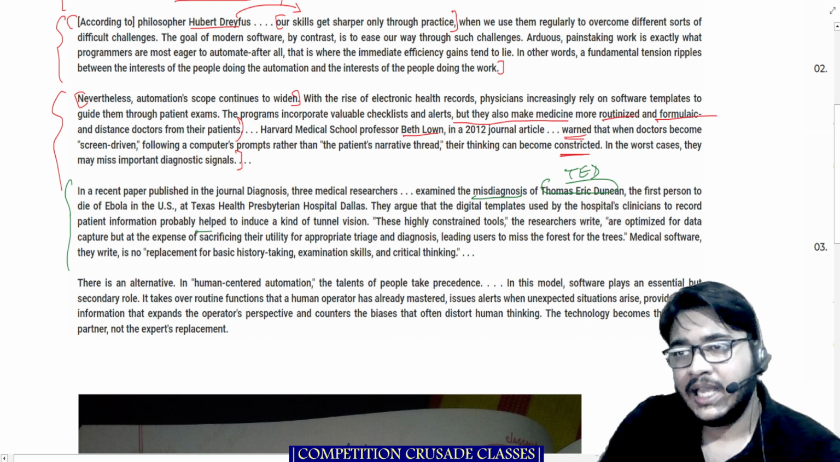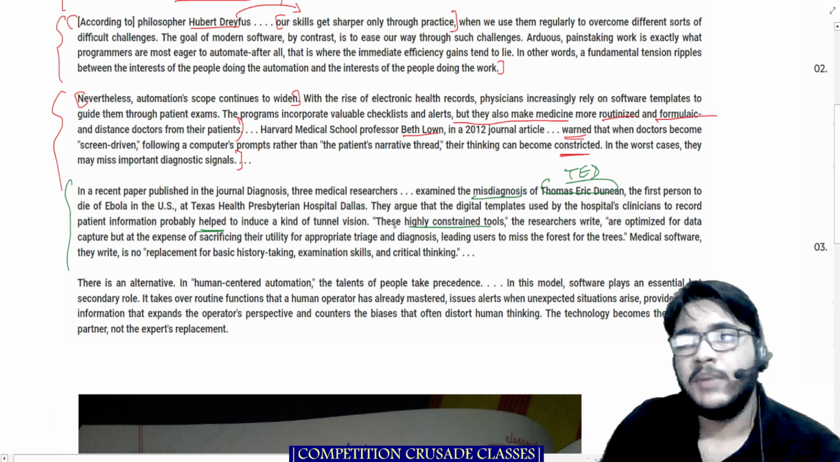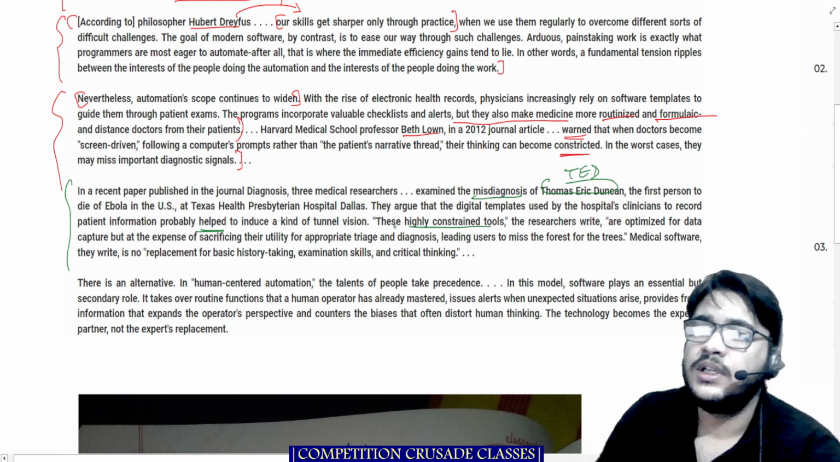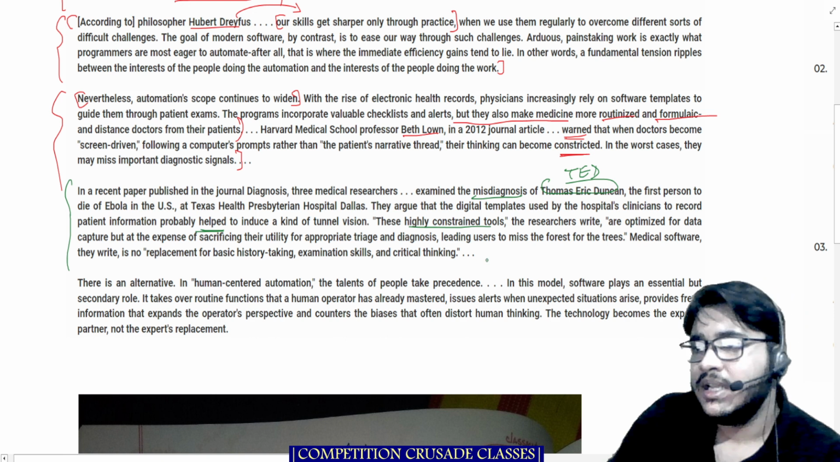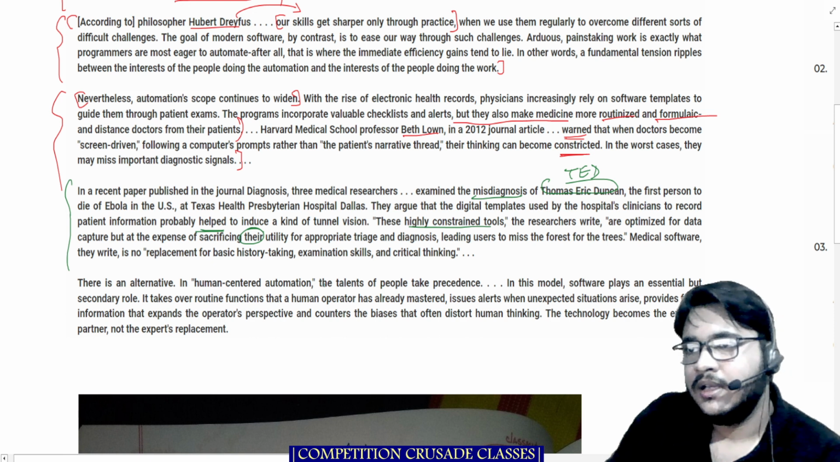Okay, so they help to induce a tunnel vision. These highly constrained tools, the researchers write, are optimized for data capture, but at the expense of sacrificing their utility for appropriate triage and diagnosis. Their utility. Okay, whose utility? I'm not going to answer this. I'm just asking you to ponder on this idea.